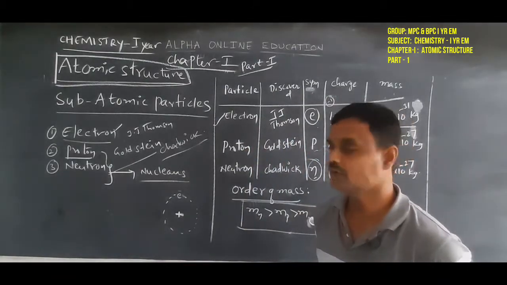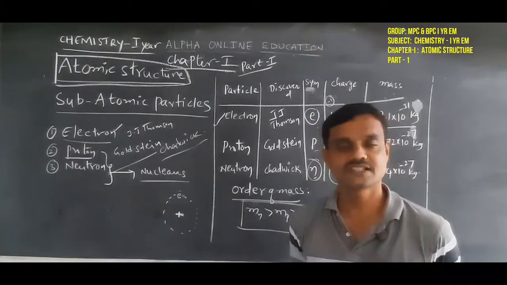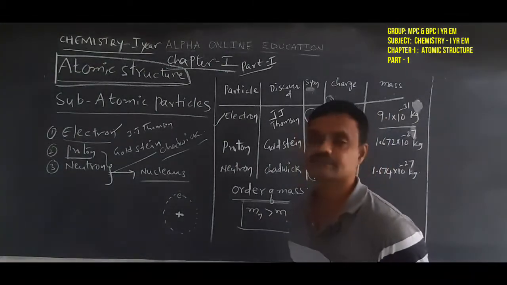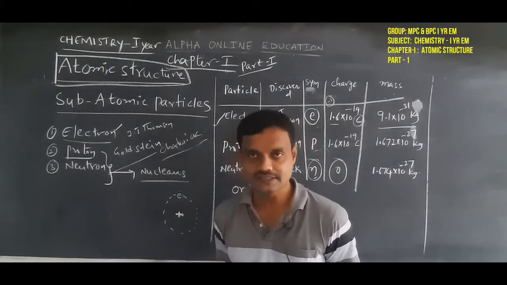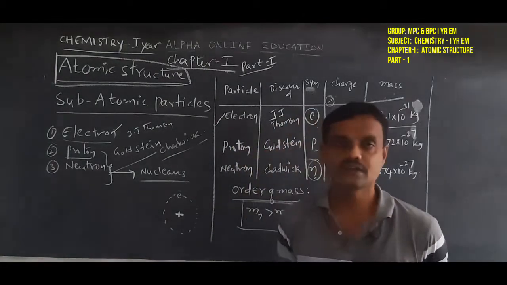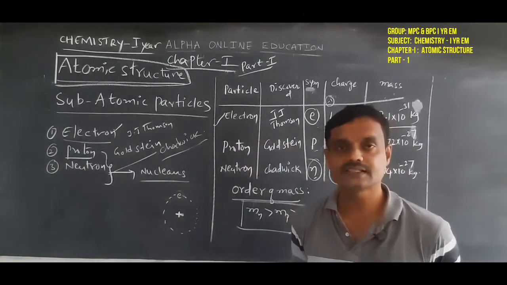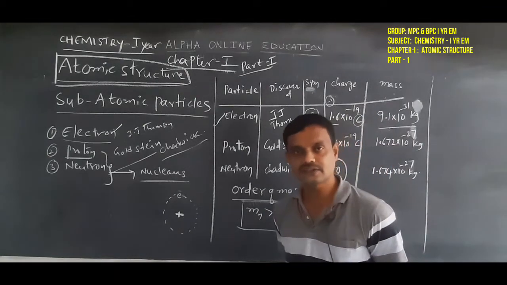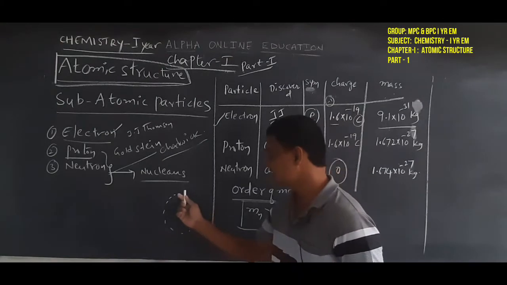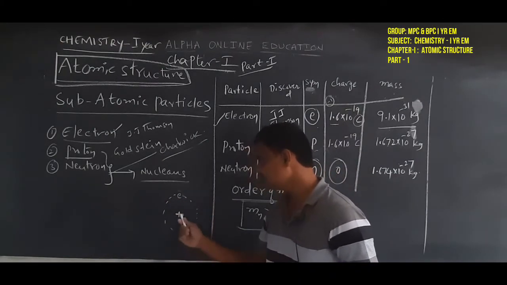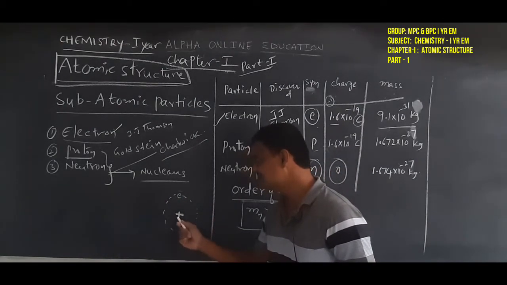And in an atom, how are they arranged? Simple. In an atom, electrons revolve around the nucleus, and protons and neutrons are present in the nucleus. For example, assume this is the atom and this positive charge is the nucleus.